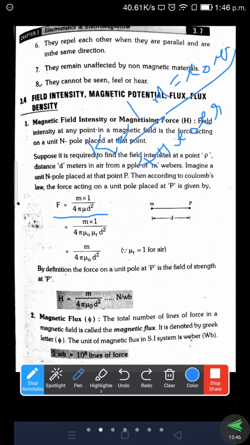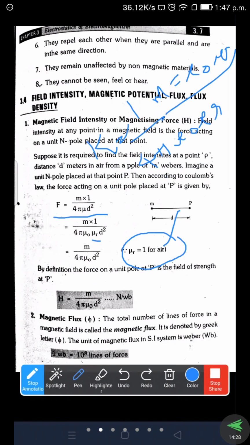So that's the next step. F is equal to M into 1 by 4 pi. Instead of mu we are substituting the value as mu naught into mu r into d square. Always mu r is 1 for air. It is given as air, so mu r value we are considering as 1. Other than air, the value is given in the problem. In case, we are just assuming the medium is air, so instead of mu r we can substitute the value as 1. Then we get the force is equal to m into 1 is by m by 4 pi mu